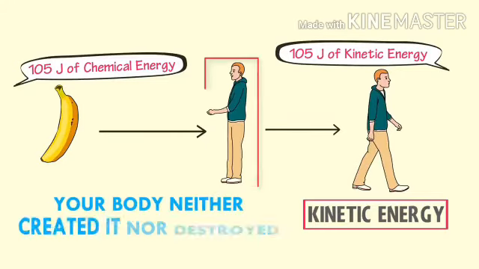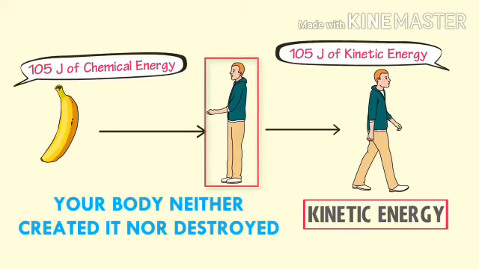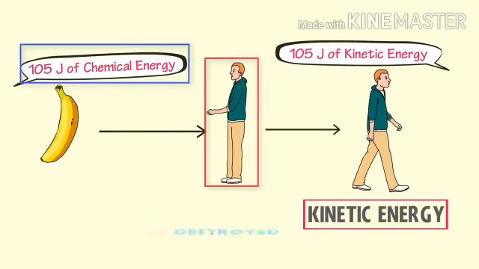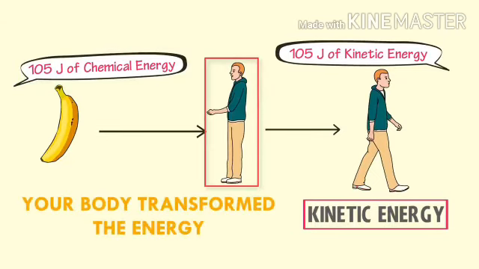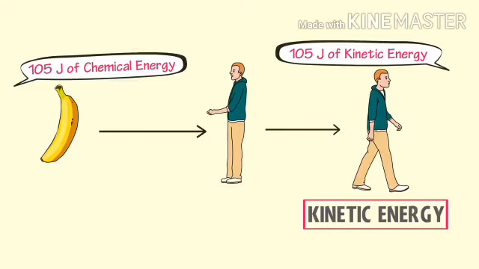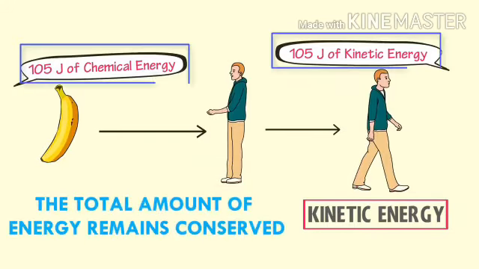Secondly, your body neither created this 105 joule of chemical energy nor destroyed it, but your body just converted or transferred or transformed this 105 joule of chemical energy into 105 joule of kinetic energy. Thirdly, the total amount of energy remained the same, or conserved.